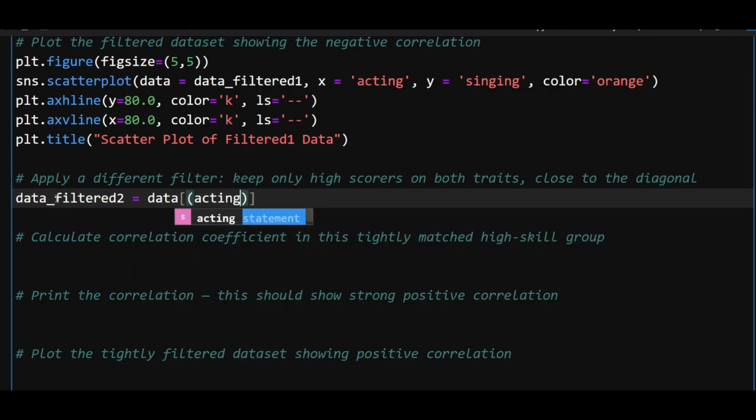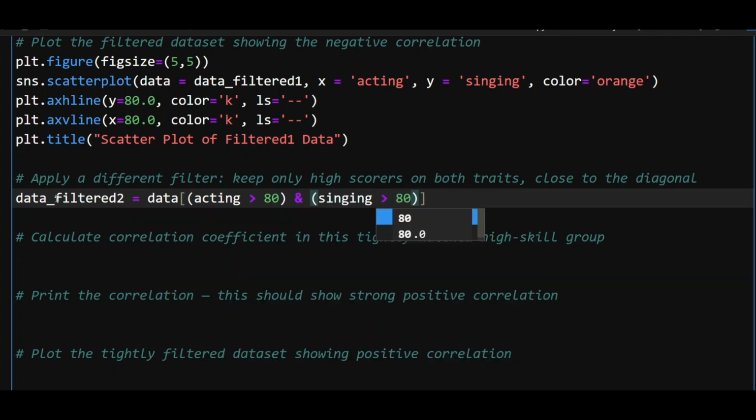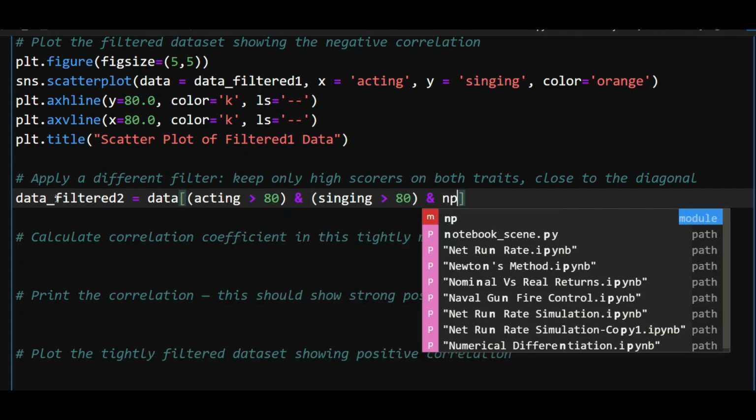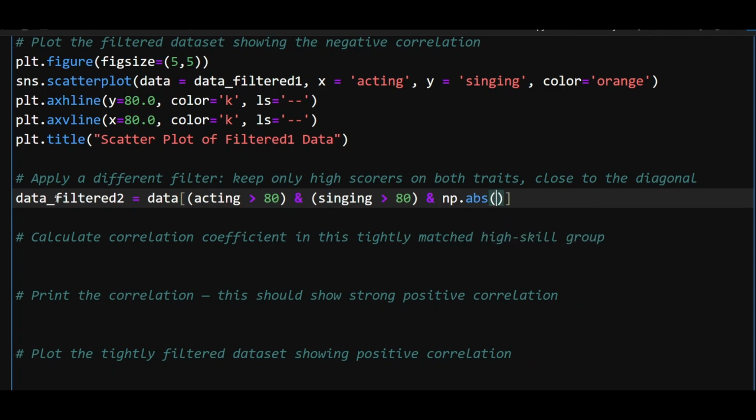People whose acting score is more than 80, and their singing score should also be greater than 80, and their acting and singing scores should be close to each other.